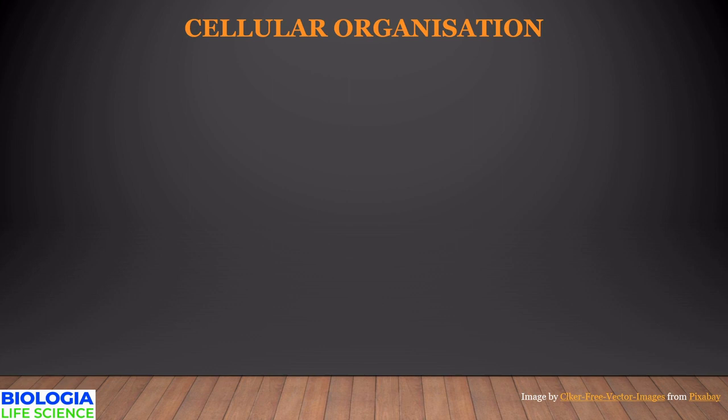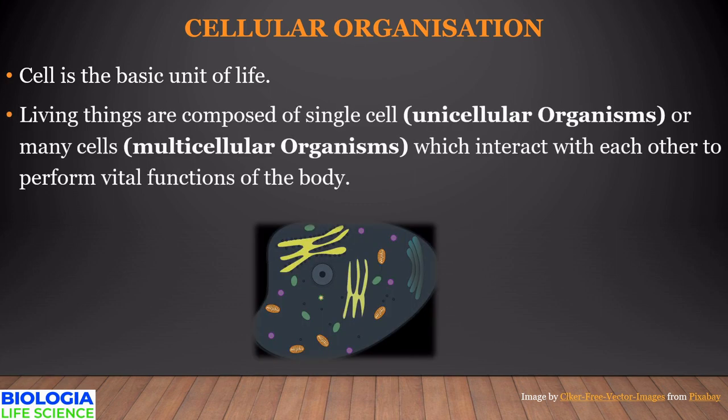Let's talk about cellular organization. Every organism is made up of a cell. Unicellular organisms are capable of independent existence and perform all essential functions of life with a single cell. Anything less than a complete structure of a cell does not ensure independent living.